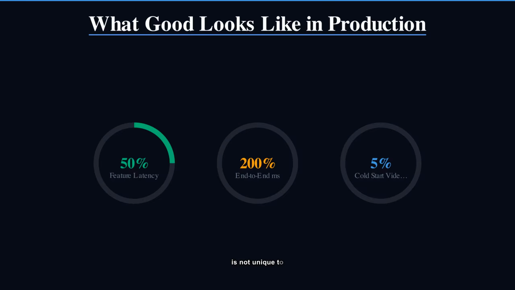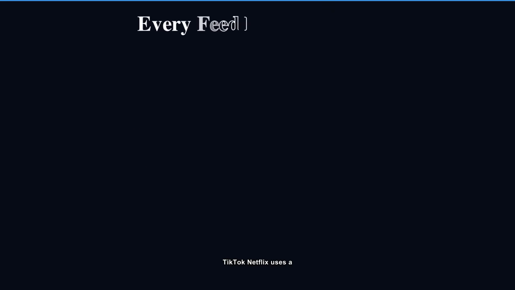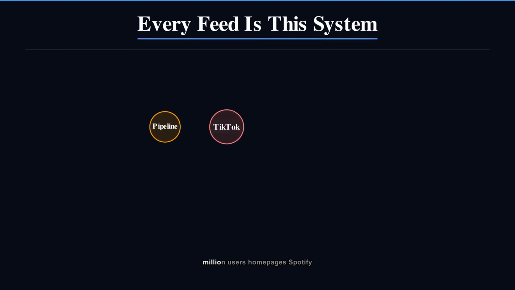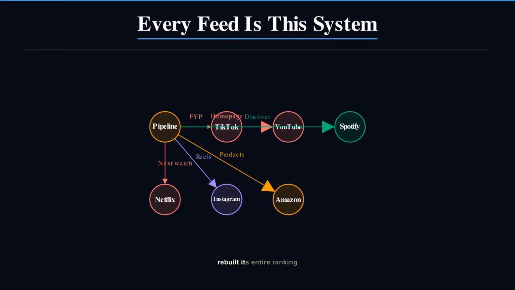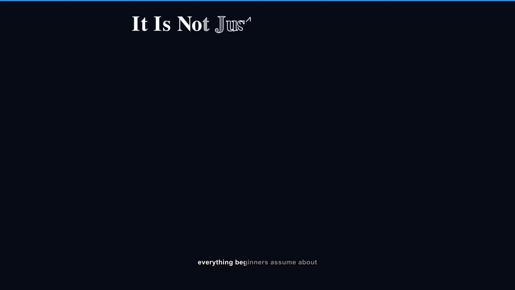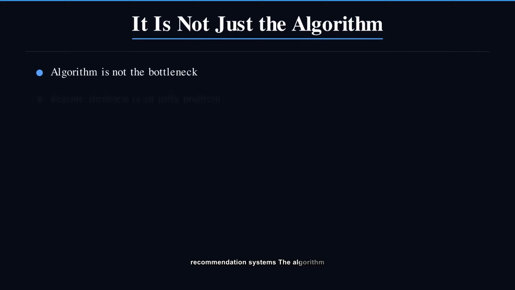This architecture is not unique to TikTok. Netflix uses a cascade to rank 200 million users' homepages. Spotify uses it to generate Discover Weekly. Instagram Reels rebuilt its entire ranking pipeline to match TikTok's approach after seeing the engagement numbers. Amazon uses it to rank product recommendations. Every system that must find 15 relevant items from billions of candidates in under 200 milliseconds is running some version of this 4-stage triage. This breaks everything beginners assume about recommendation systems.